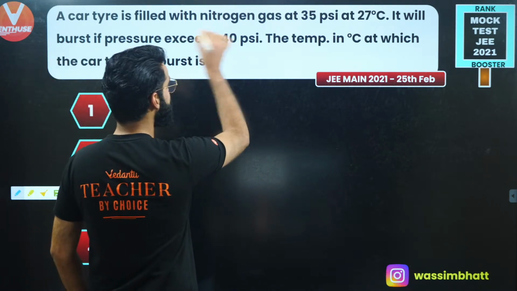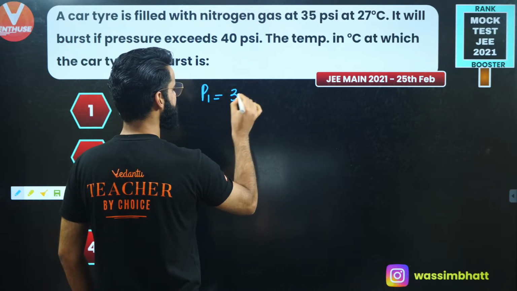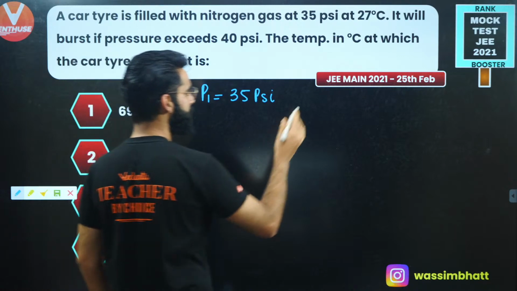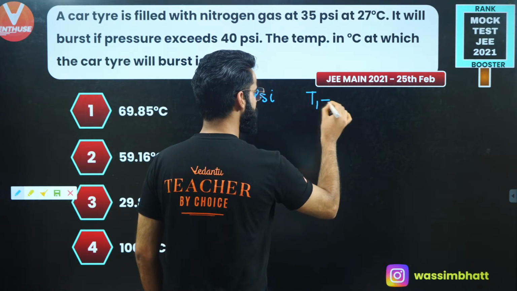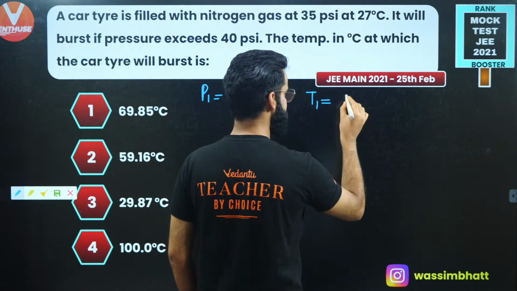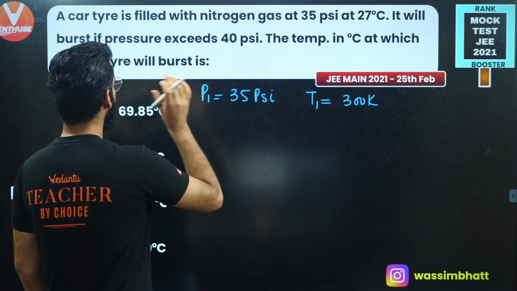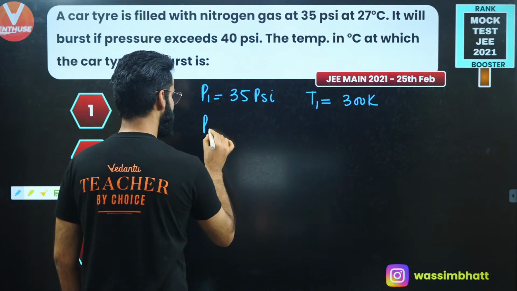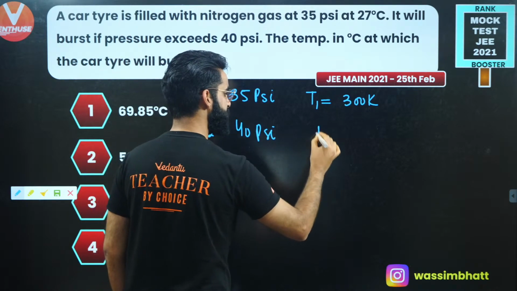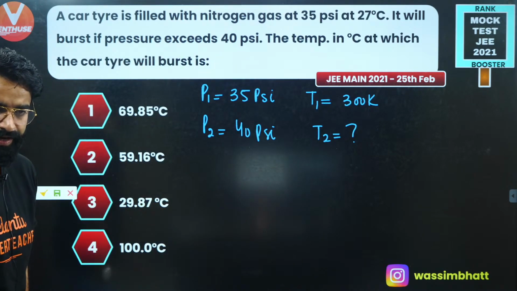The initial pressure of the tire, which I'm representing by P1, is given to me as 35 psi, where psi is the unit of pressure. The initial temperature, when the pressure of the nitrogen gas inside the tire was 35 psi, was 27 degrees centigrade, which means 300 Kelvin. The final pressure is given to me as 40 psi. What am I supposed to calculate? I'm supposed to calculate the final temperature, that too in degrees centigrade. As simple as that.